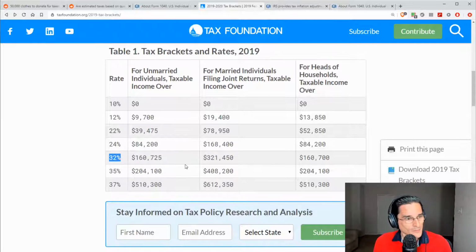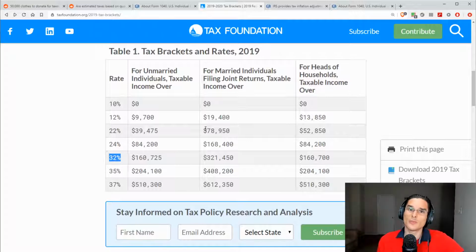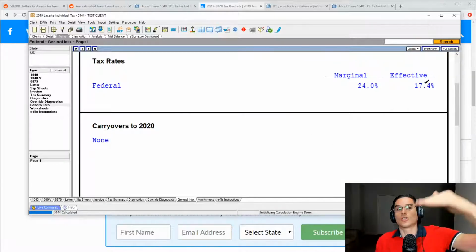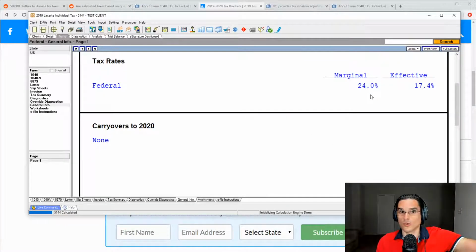So when we talk about, hey, in this year, I have this much income, I'm thinking of taking an IRA distribution, or I'm thinking of doing a Roth conversion, or other things that may add to income, what is that going to do overall? You're probably dealing with the marginal rates because the effective rate isn't really going to tell you the whole story. And you may find an ugly surprise waiting for you if you think that the effective rate is what's going to be applicable to additional income, because it's not. It's going to be the marginal rate that you're in.